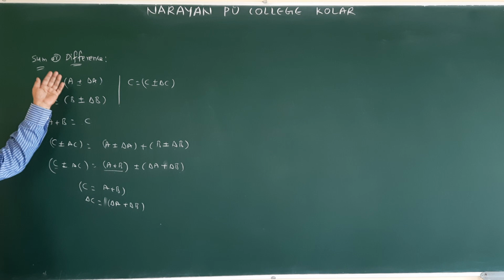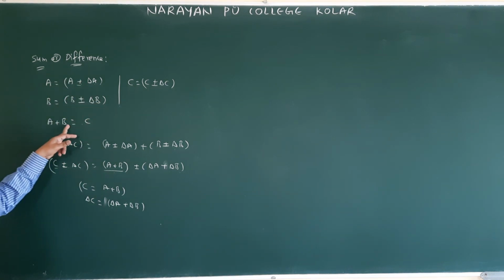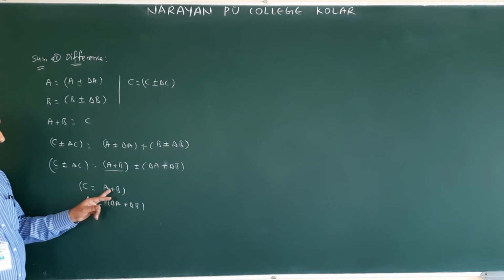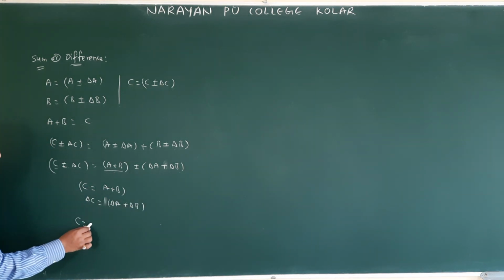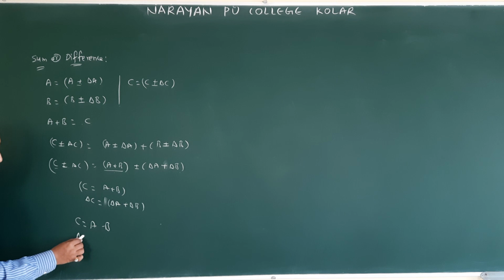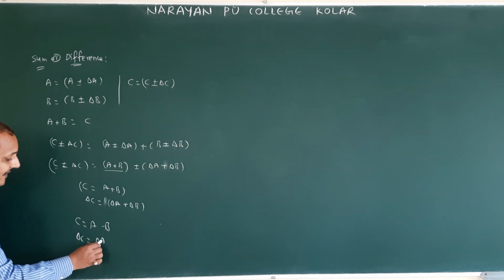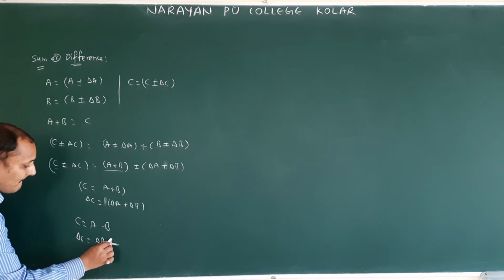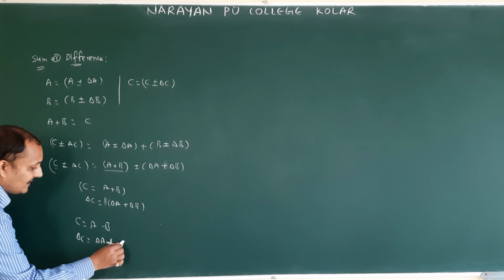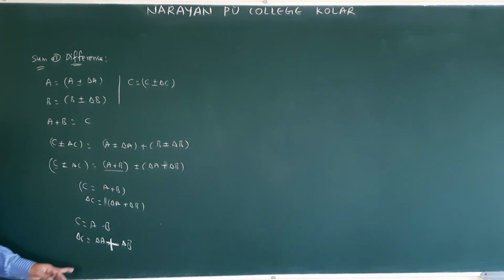Like that, whenever we are subtracting two values, subtracting means a minus b. So here you will get c is equal to a minus b, but delta c should be delta a plus delta b. See, I wrote this many times.